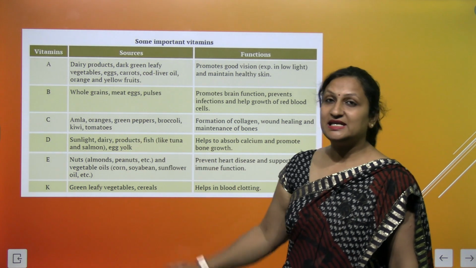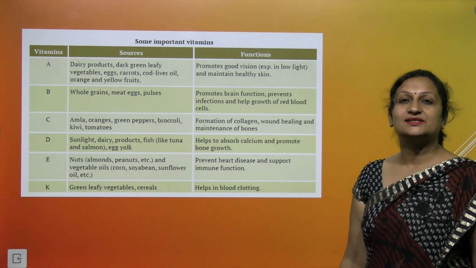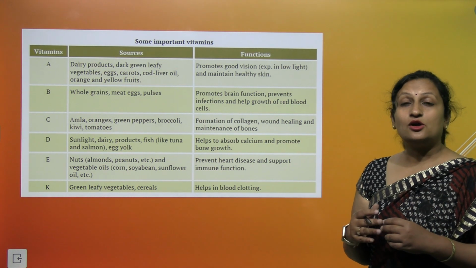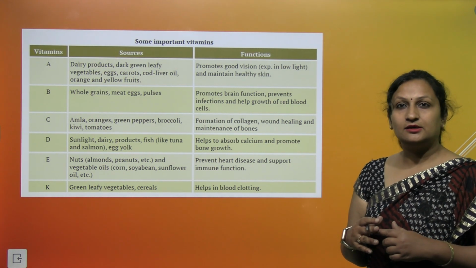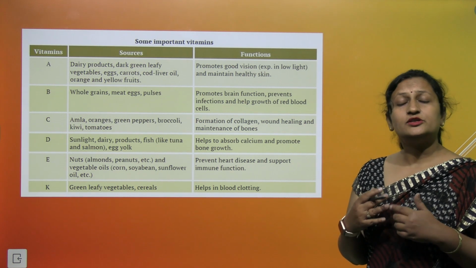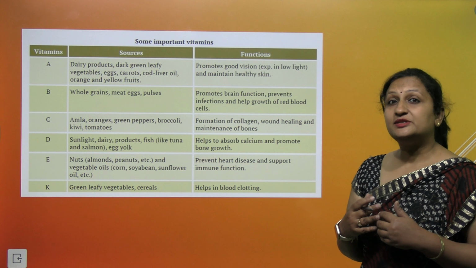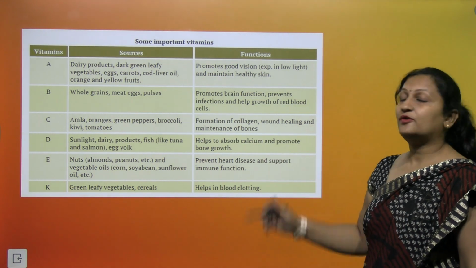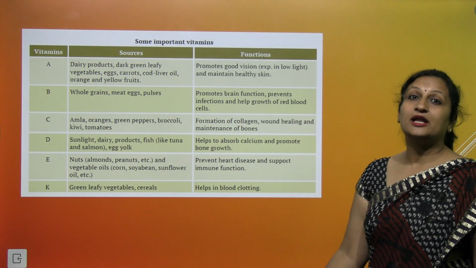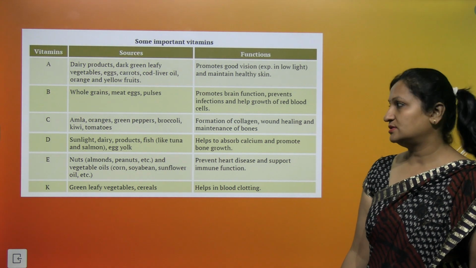Then you have vitamin C. Vitamin C is basically present in all the citrus fruits. जितने भी थोड़े खट्टे फल होते हैं ना, जैसे ऑरेंजेस, आंवला, मौसमी, कीवी, इन सब के अंदर विटामिन सी प्रेजेंट होता है. And vitamin C is very important for the formation of collagen. It helps in wound healing and maintaining our bones.